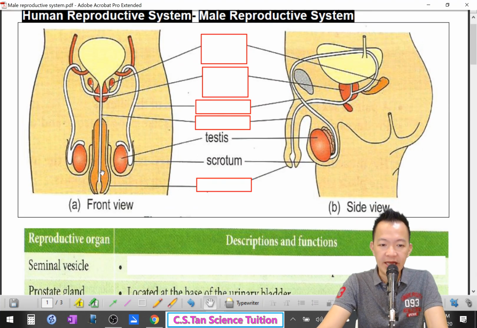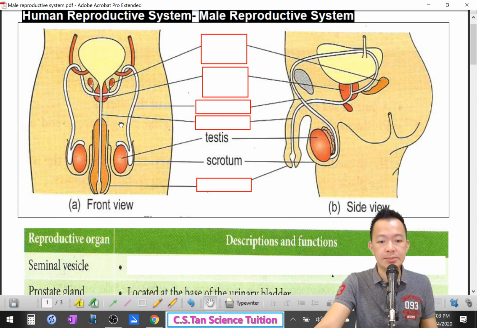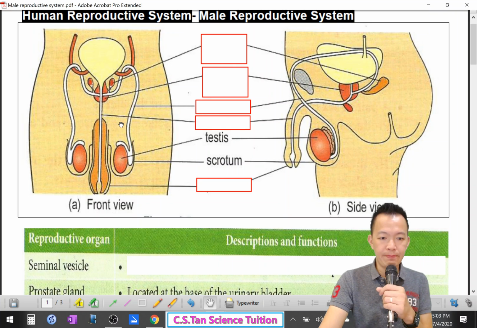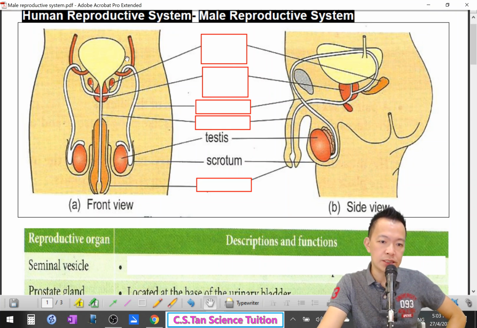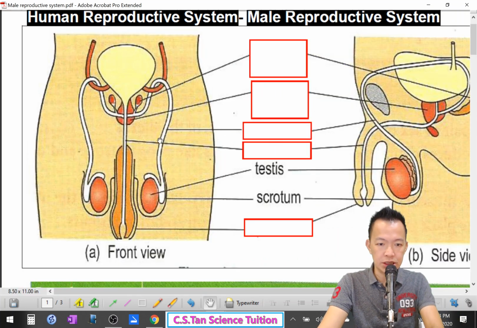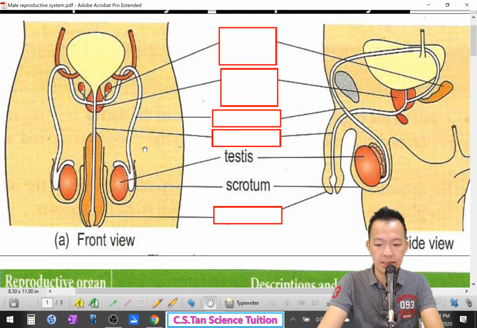And next. When the testes are making the sperms, this is not the place for storing the sperm. The sperm will finally be stored here. This small pouch is called the seminal vesicle.